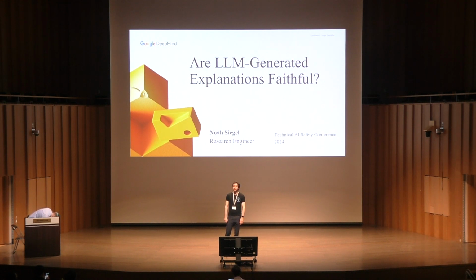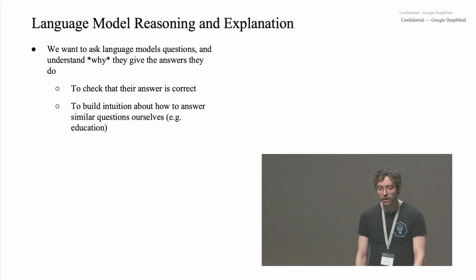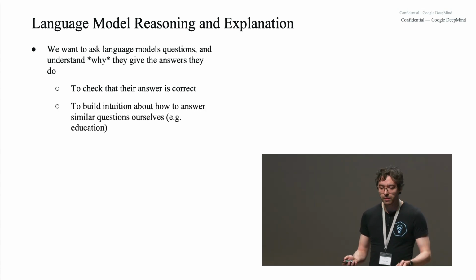I'm Noah, and today I'm going to be asking the question: are large language model generated explanations faithful? So we want to ask language models questions, and we want to understand why they give the answers they do. And we want this for a few reasons. To check that their answer is correct, to build an intuition about how to answer similar questions if we want to explain something to a student in domains like education, and maybe most importantly for a lot of people here, to understand how they work and how they might generalize on new data, in particular in dangerous safety relevant ways.